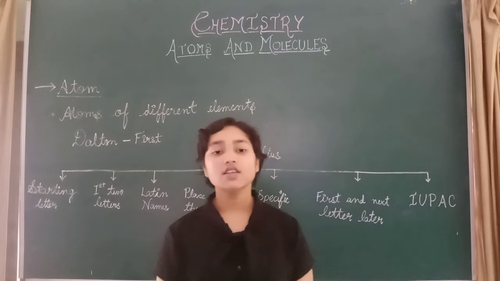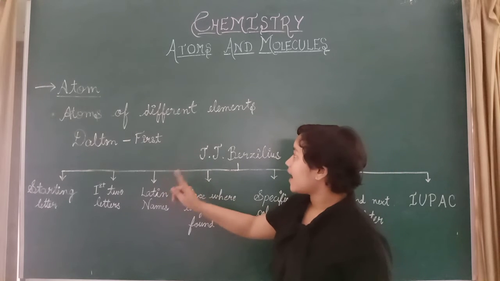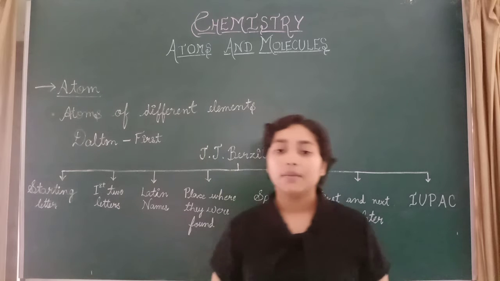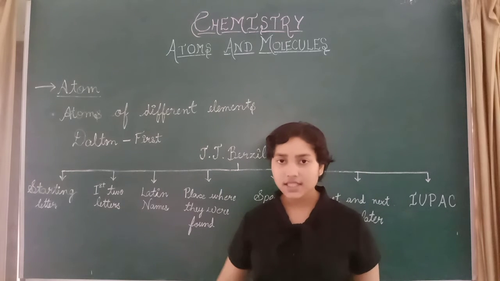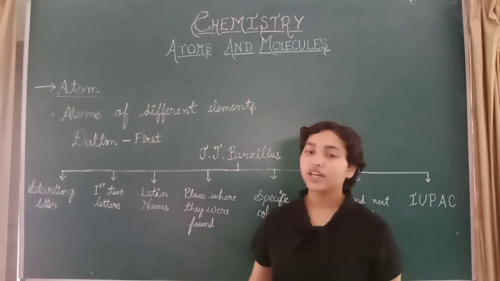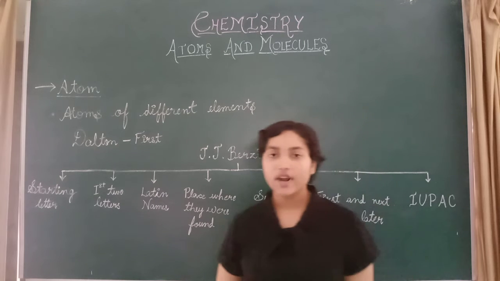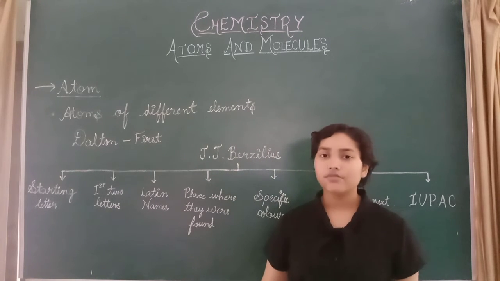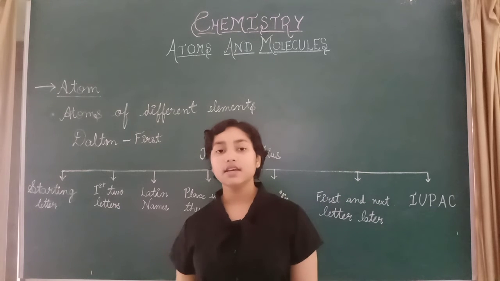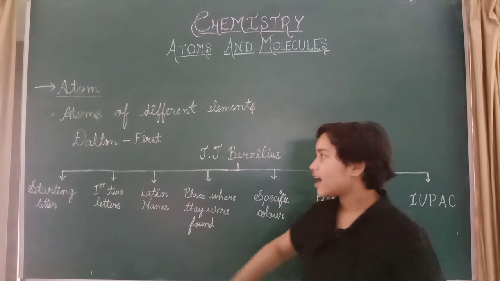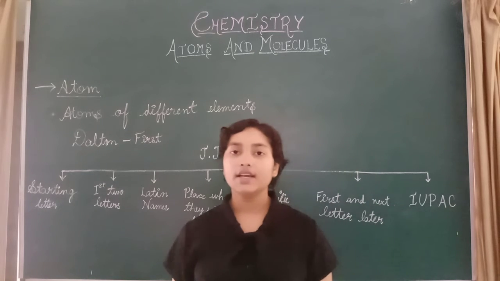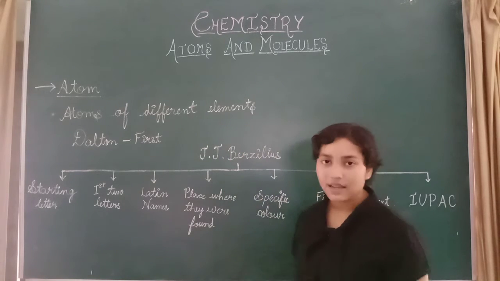Now let's discuss the atoms of different elements. There are different types of elements, and what are the symbols? What are the different symbols we write to make different types of chemical reactions in equation form? So what are these words for writing the elements?